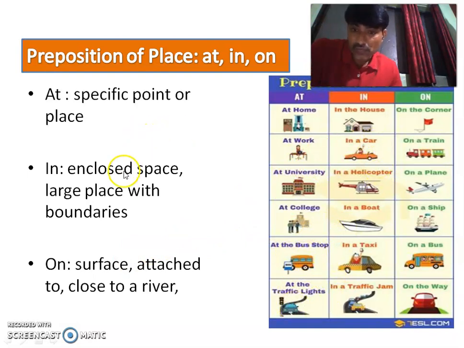In is used whenever there is an enclosed space or large place with boundaries. For example, in the house, in a car, in a helicopter, in a boat. In this manner you can use them. On is used for a surface attached to or close to the river. See these examples: on the corner, on a train, on a plane, on a ship, on a bus, on the way. So use these situations in your own sentences and you will realize it.